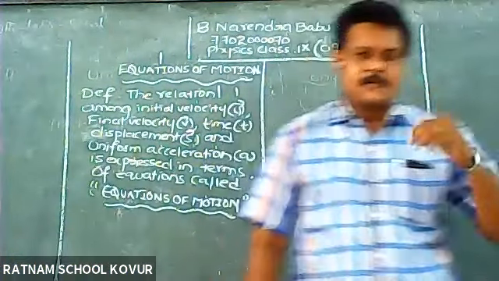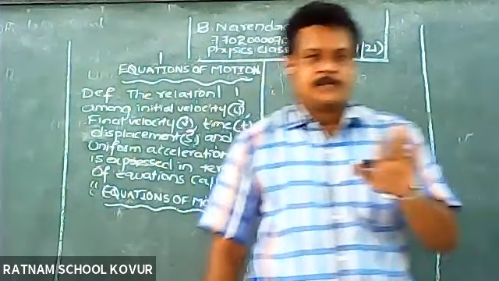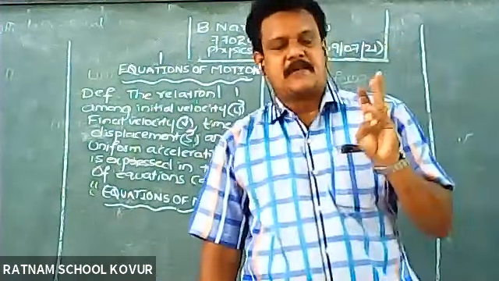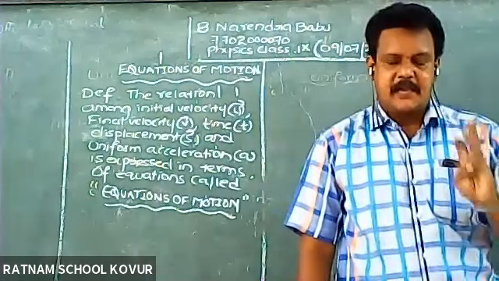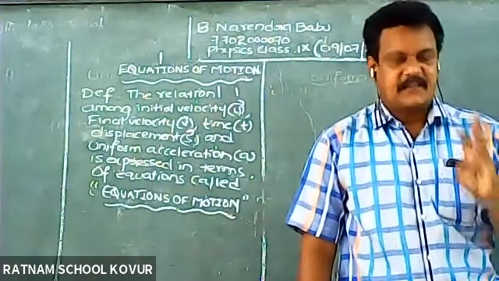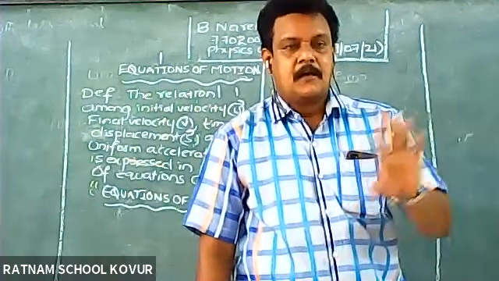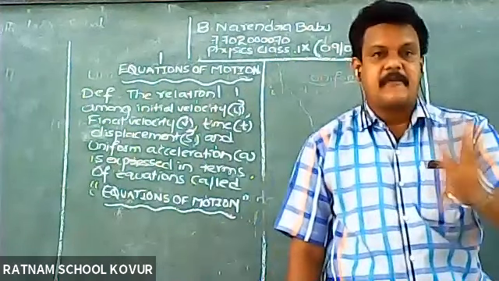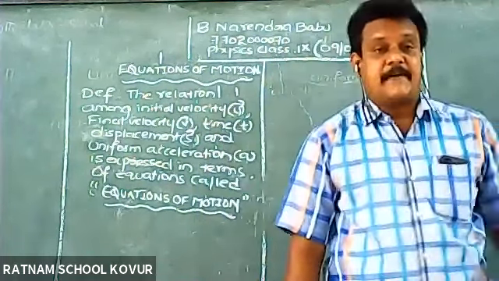So the equations which we are going to derive now, there are 4 equations. The relation means the equation containing initial velocity, denoted by u, final velocity v, time taken t, displacement s bar, and uniform acceleration. Always remember, a very important point: equations of motion are applicable for a body moving with uniform acceleration. The equations of motion are not valid for non-uniform acceleration. That you have to compulsorily mention.